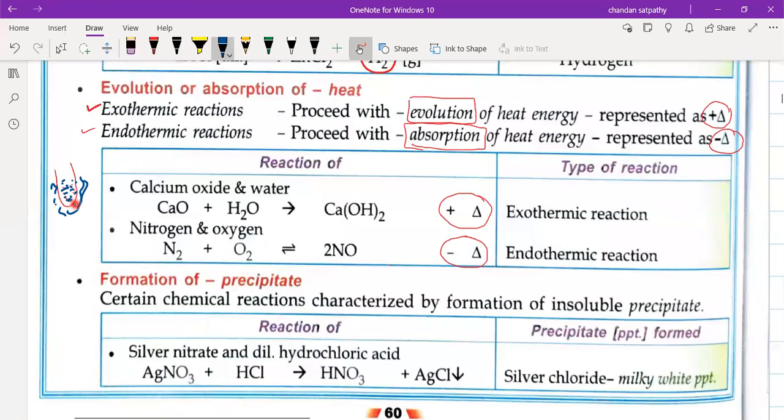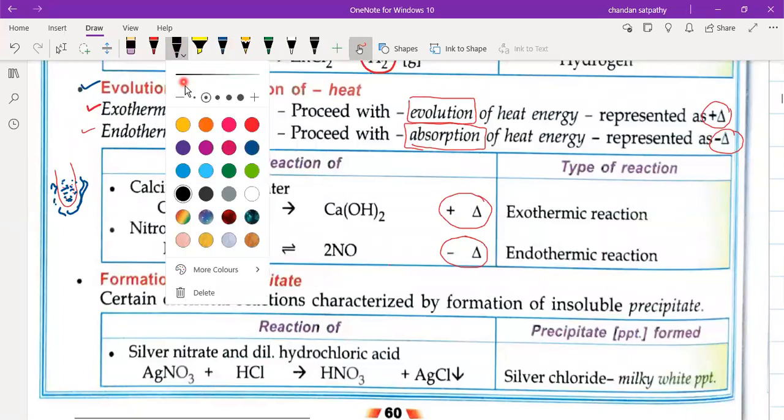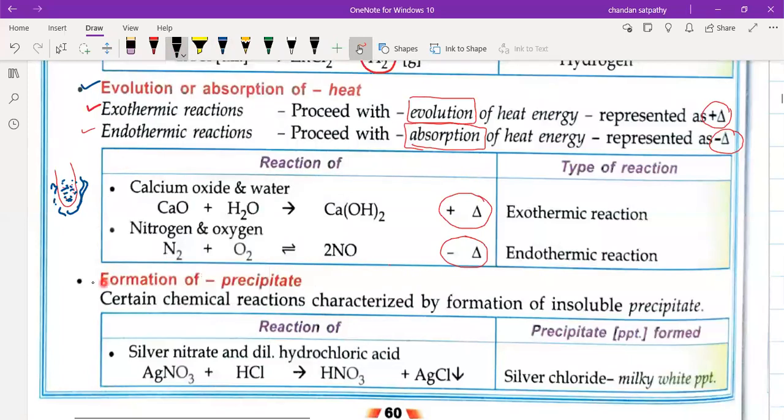Okay. Next, let us see. This is also one characteristic to know whether it is a reaction or not. Next, we'll see the next characteristic, which is formation of precipitate. In some reactions, what happens?